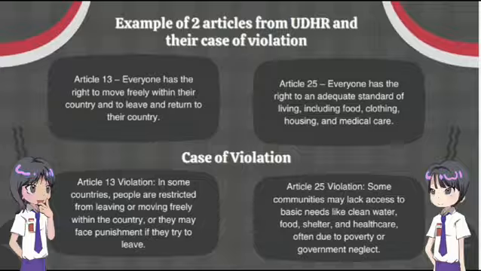seeking better opportunities. The second article that we are discussing is Article 25. This article guarantees everyone the right to an adequate standard of living, which includes food, clothing, housing, and medical care. Sadly, many people around the world do not have access to these basic needs because of poverty or neglect from their governments. Yes, and this lack of access can have serious consequences.